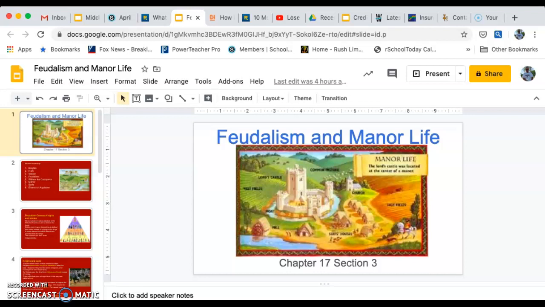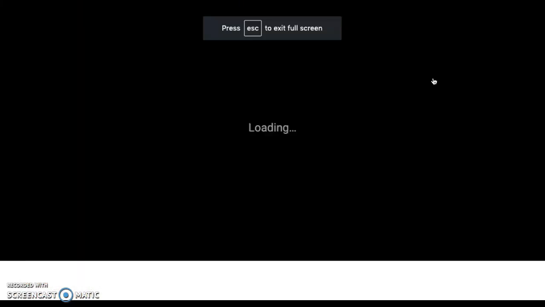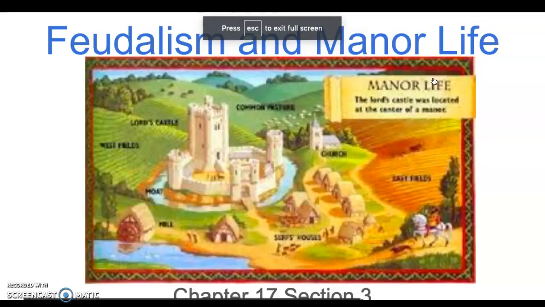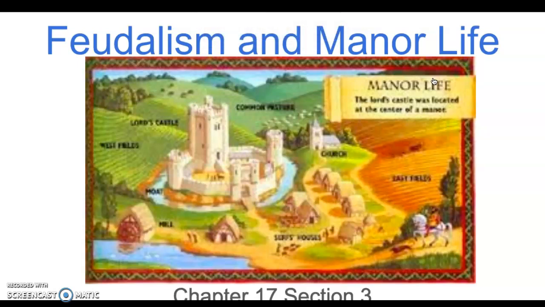All right, ladies and gentlemen, we're going to be dealing with Chapter 7, Section 3 here, Feudalism and Manor Life. Last week we finished with Charlemagne in Section 2, where he was the leader of the Frankish Empire, the Holy Roman Empire, and all that type of stuff. This here is now going to take what happened in Europe, most of Europe, after Charlemagne's reign ended.